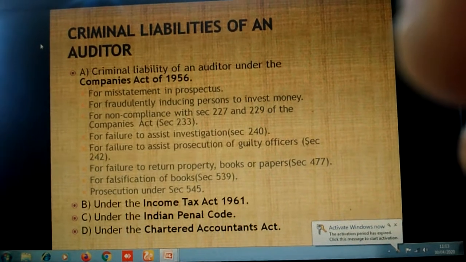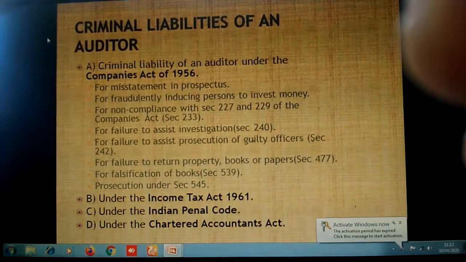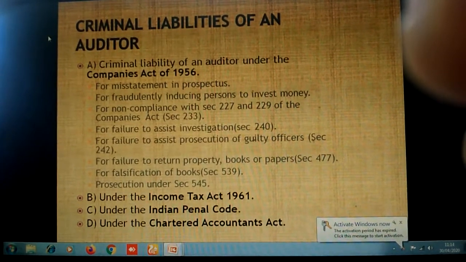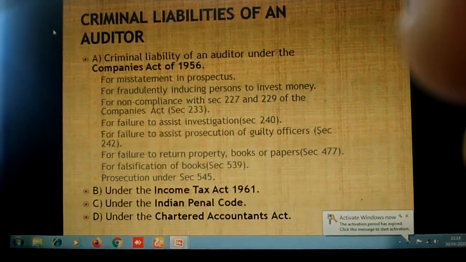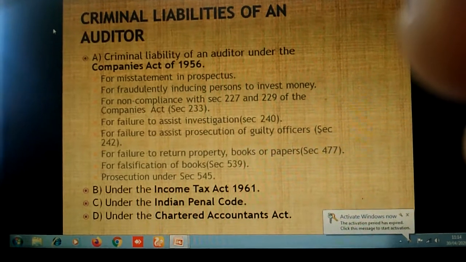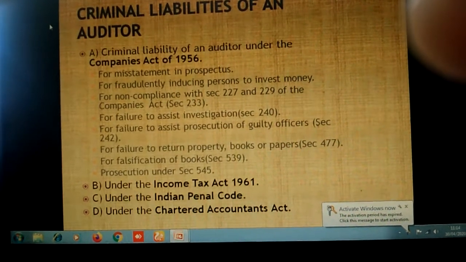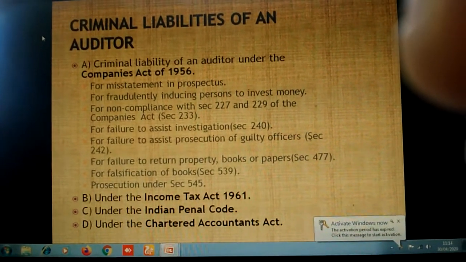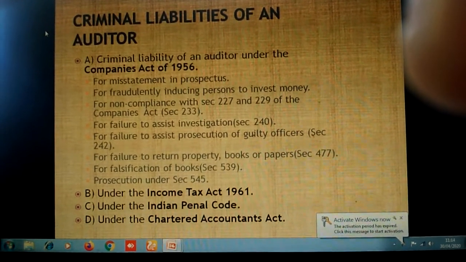Next, for failure to assist investigation. As per Section 240, if the auditor fails to help the investigators who have been appointed by the central government, then he will be punished with imprisonment up to 6 months or a fine up to 10,000, or both. Next, for failure to assist prosecution of guilty officers.